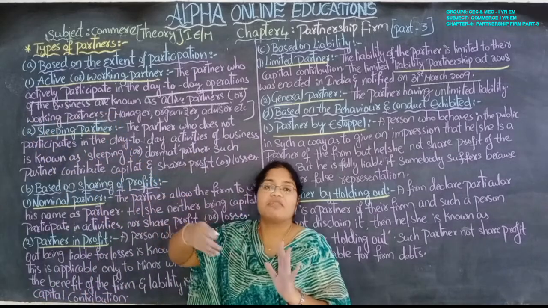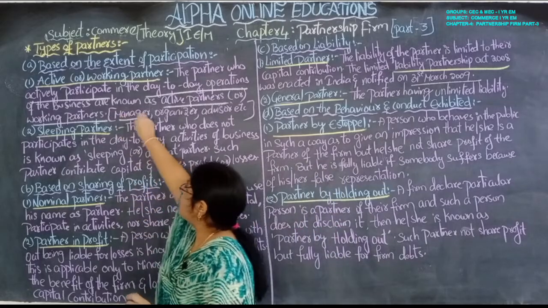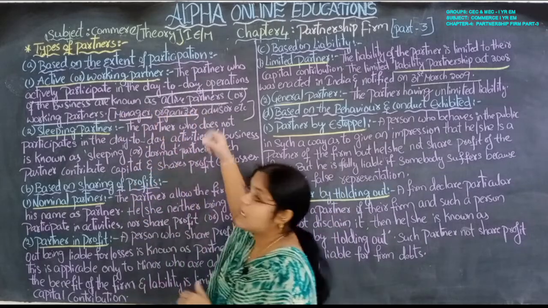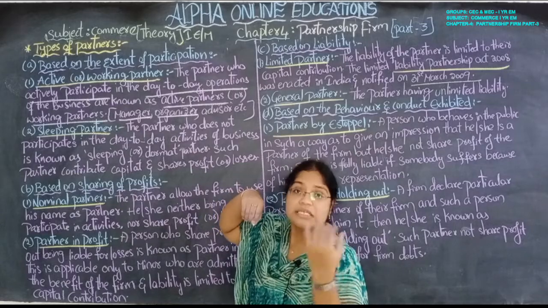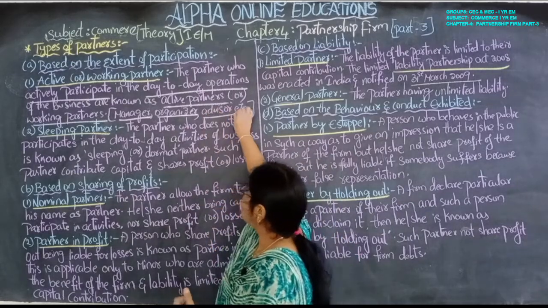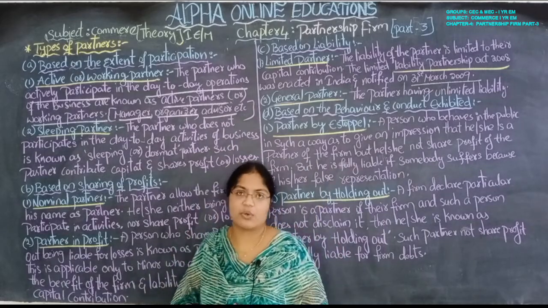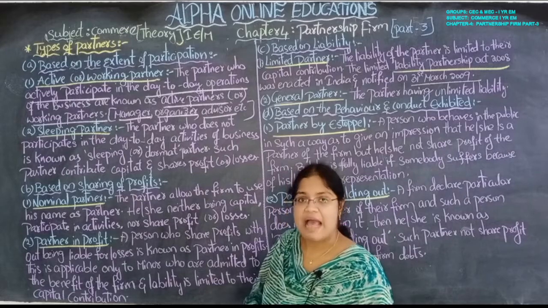What kind of activities will they perform? They manage the business, they organize the requirements of the business such as capital, labor, workers and advisors, and they also control certain business related activities.